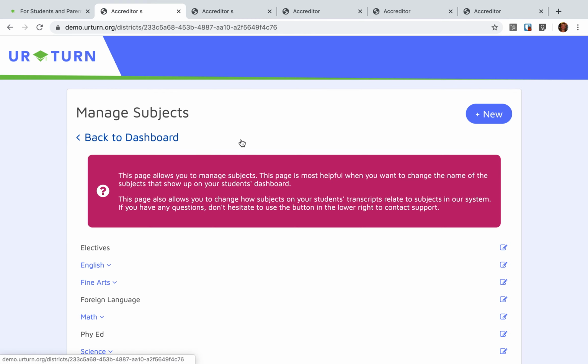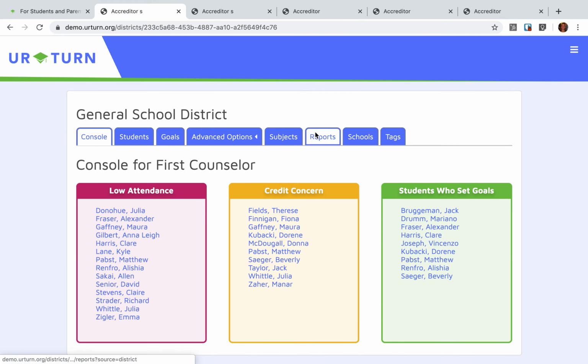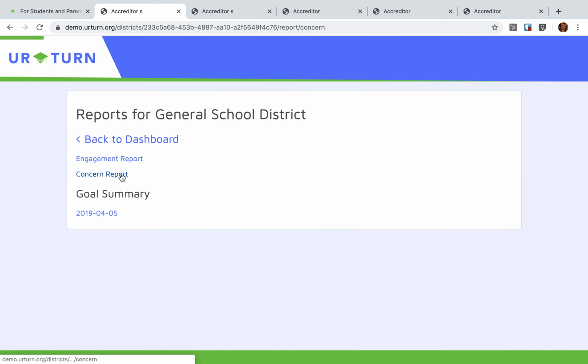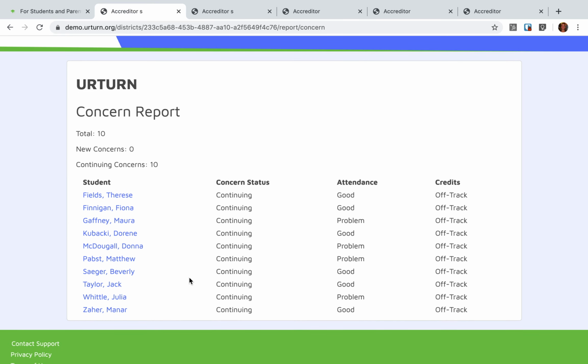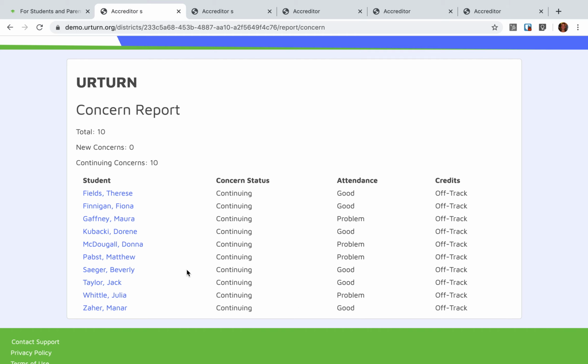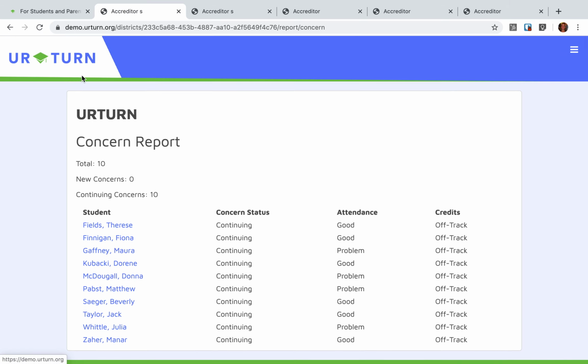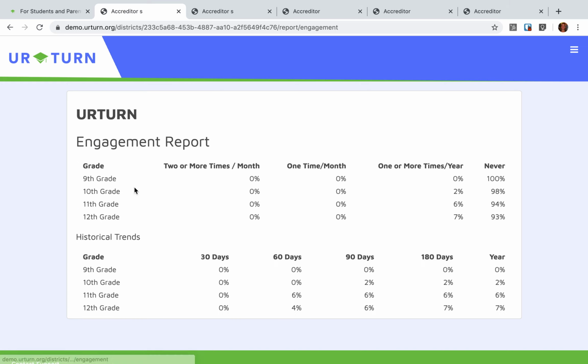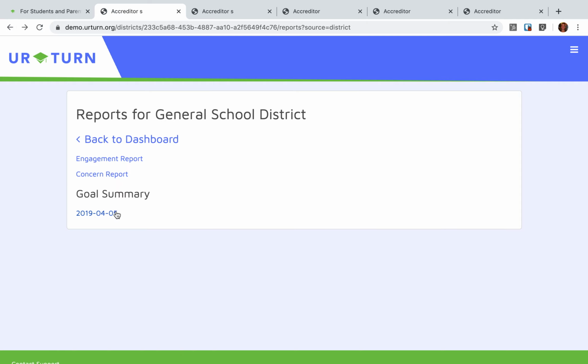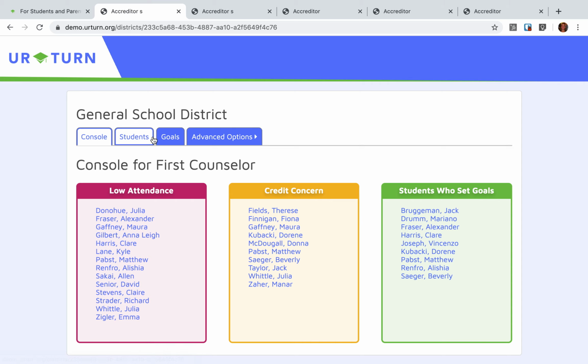As well, on the dashboard, counselors can run reports. So, for example, they may want to run a report of the students that they're tracking each week or each quarter, and share this with other administrators in the school just to keep an eye on students that they are concerned about. They might see the engagement rate. This is just demo data, but they can see whether and how often students are engaging with their dashboard, and same with the goal settings report.